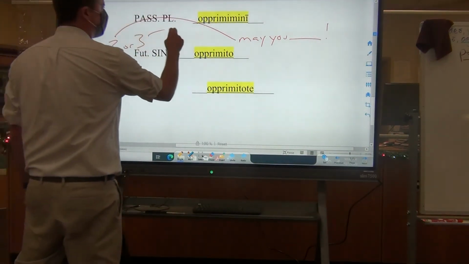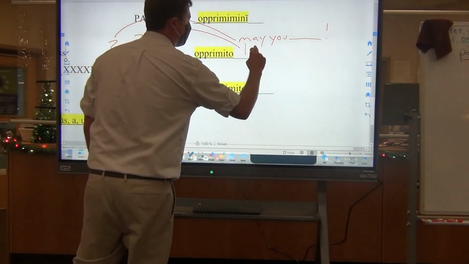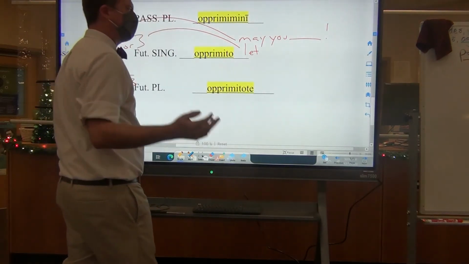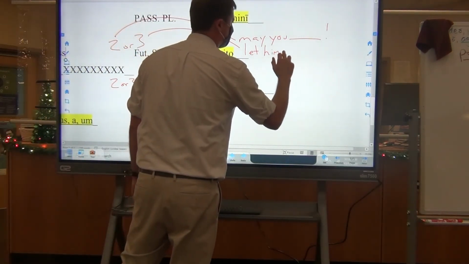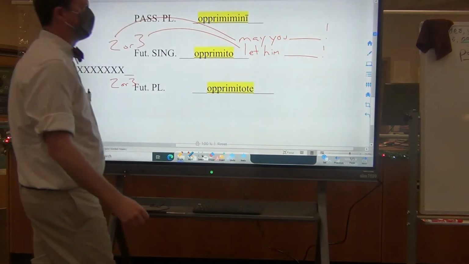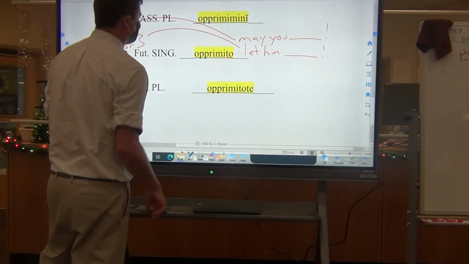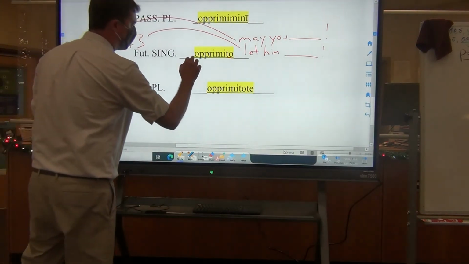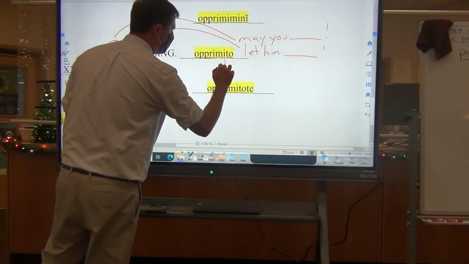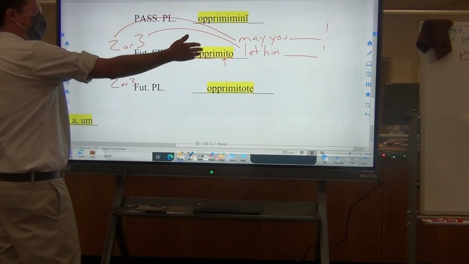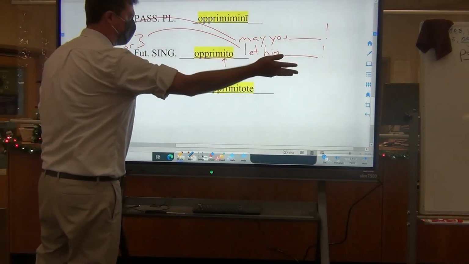And the third person would then be translated, let him, her, or it, let's go with him, crush, exclamation point. And so when you see the -to as the ending of the future on the present stem with the present vowel, it is either may you crush or let him, her, or it crush.